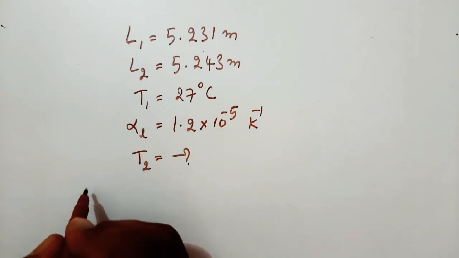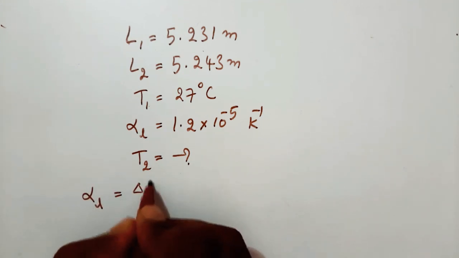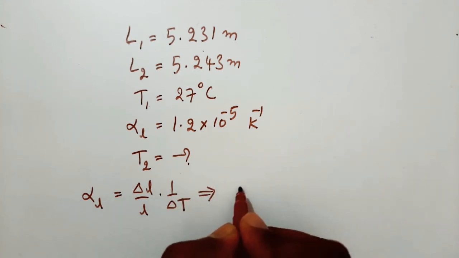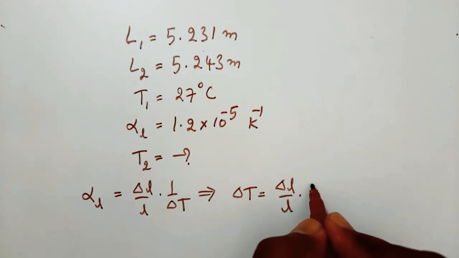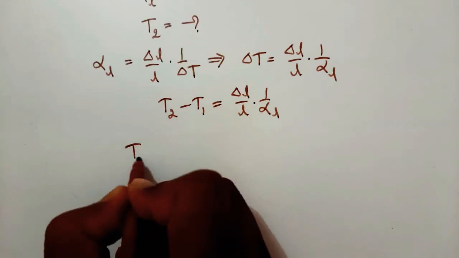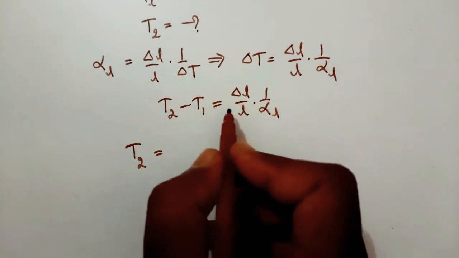We know the coefficient of linear expansion alpha L is equal to delta L by L into 1 by delta T. So from this, delta T is equal to delta L by L into 1 by alpha L. So here delta T is equal to T2 minus T1, equal to delta L by L into 1 by alpha L. Here T2 is equal to, taking minus T1 to the right side, that is plus T1.